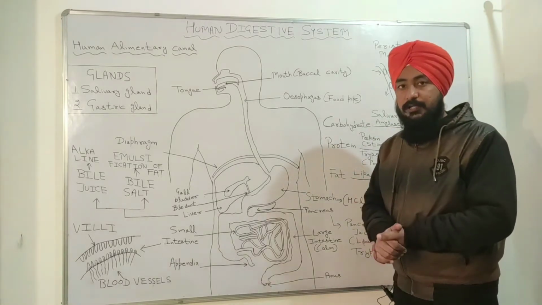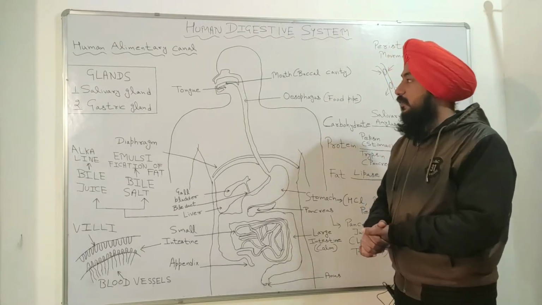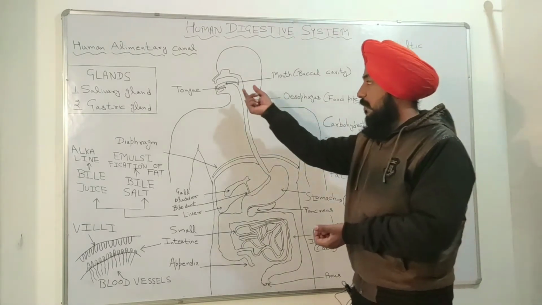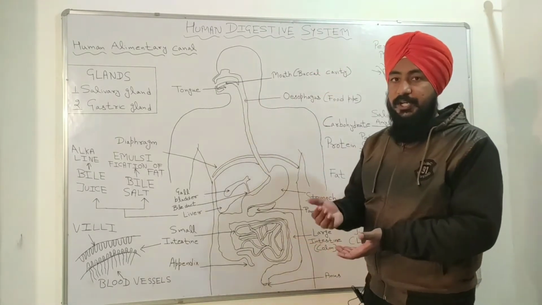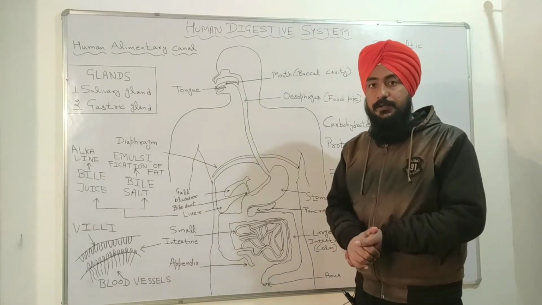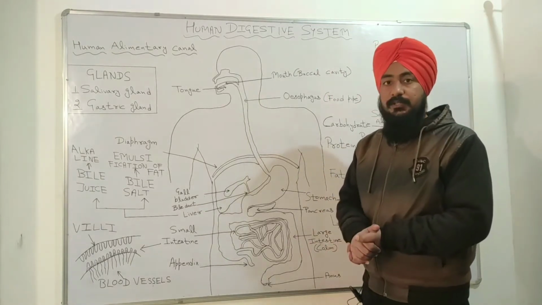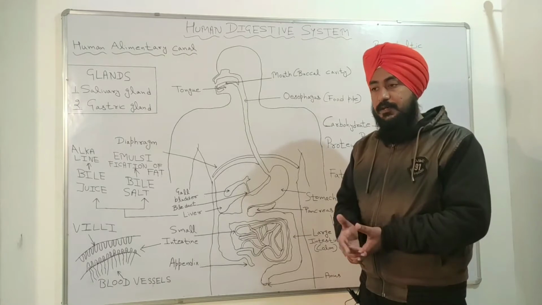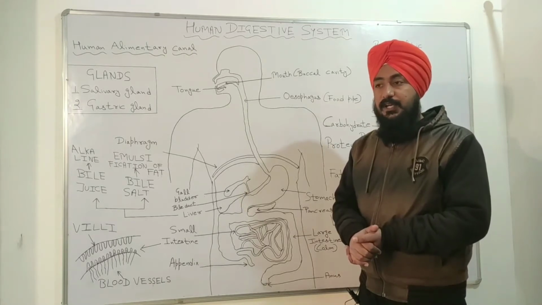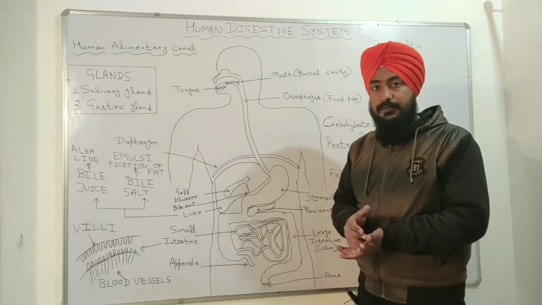First of all, we will start with our mouth. We take in the food with the help of our mouth, and then the role of the tongue comes into play. Our tongue rolls and tastes that food.